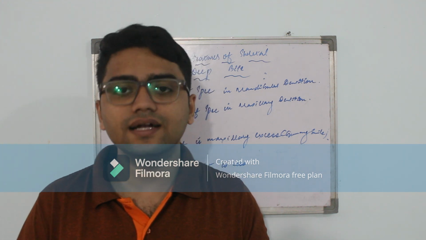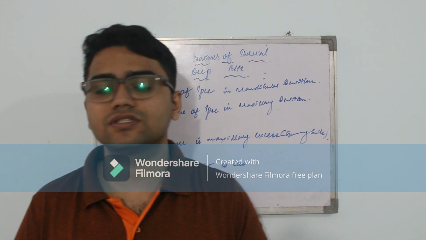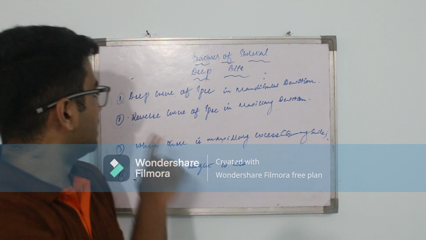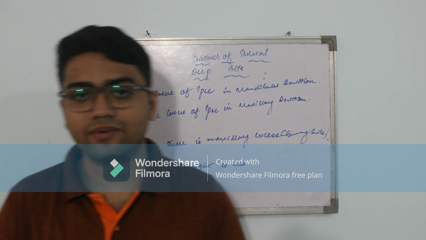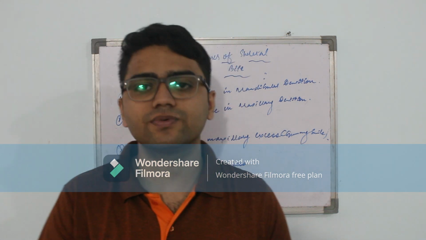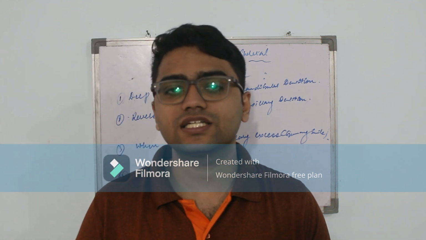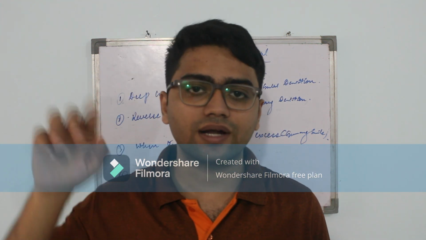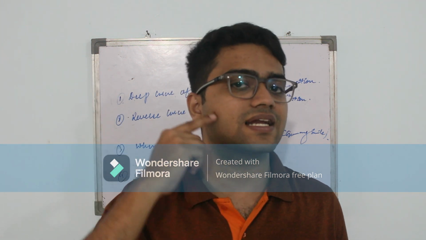Let's see the features of skeletal deep bite. Skeletal deep bite is something which is related to the alveolar bone. And coming to the first point here, there is deep curve of spee in mandibular dentition. What is curve of spee? Curve of spee is nothing but a curve which is extending from the cusp of the canine to the buccal cusp of premolars and buccal cusp of molars and then extending towards the condyle. There is a curve which is extending like this.